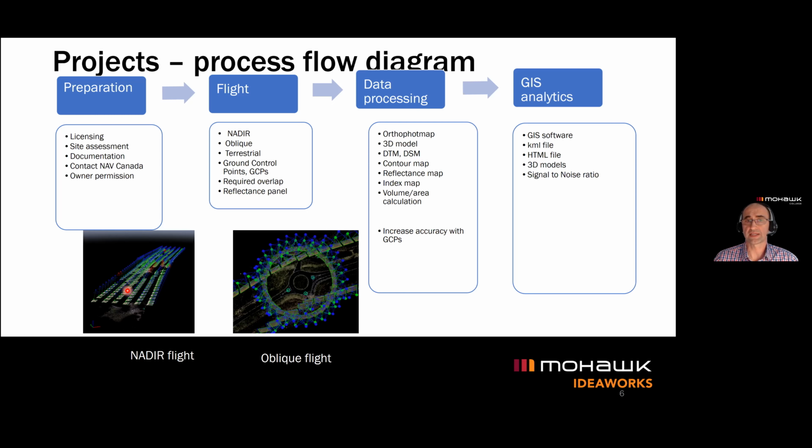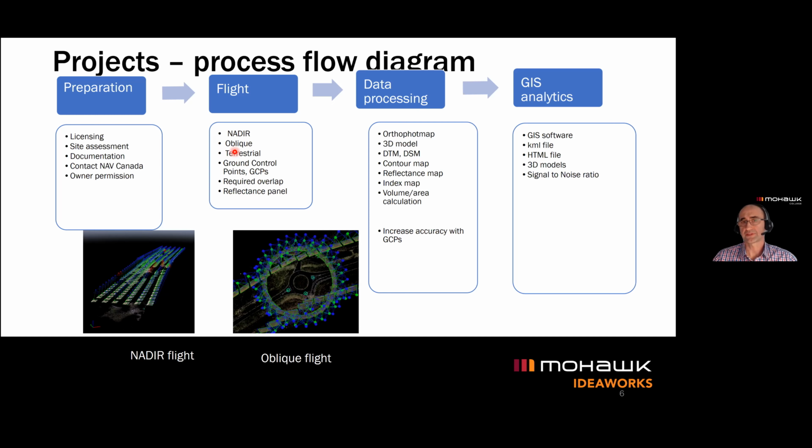And then terrestrial flight is a more vertical flight, where you can get the mapping or generate the point cloud when you have steep slopes, because the nadir flight is not so good when you have vertical slopes. It will not capture the details of the terrain. Then when we fly, we have to discuss whether ground control points are required if we need a higher level of accuracy of the final product that we want to get at the end of the project.